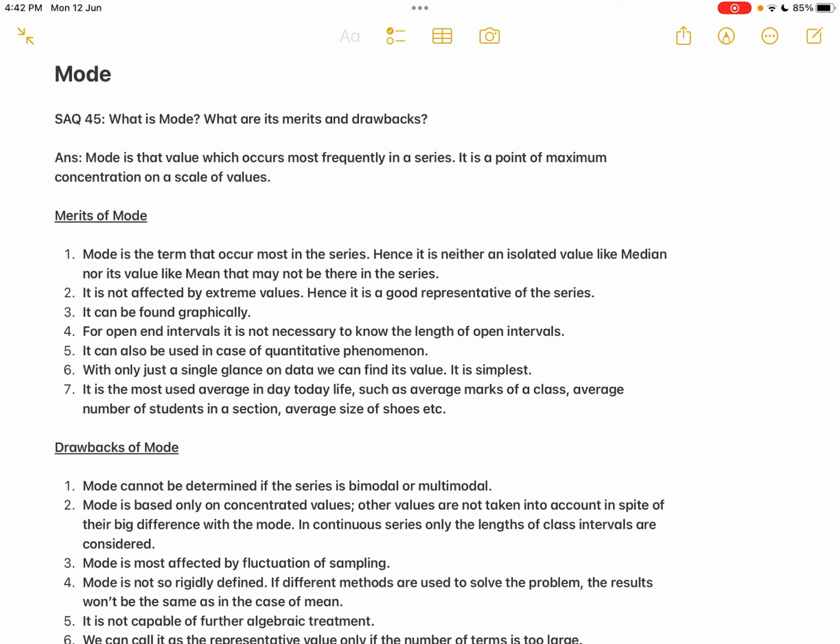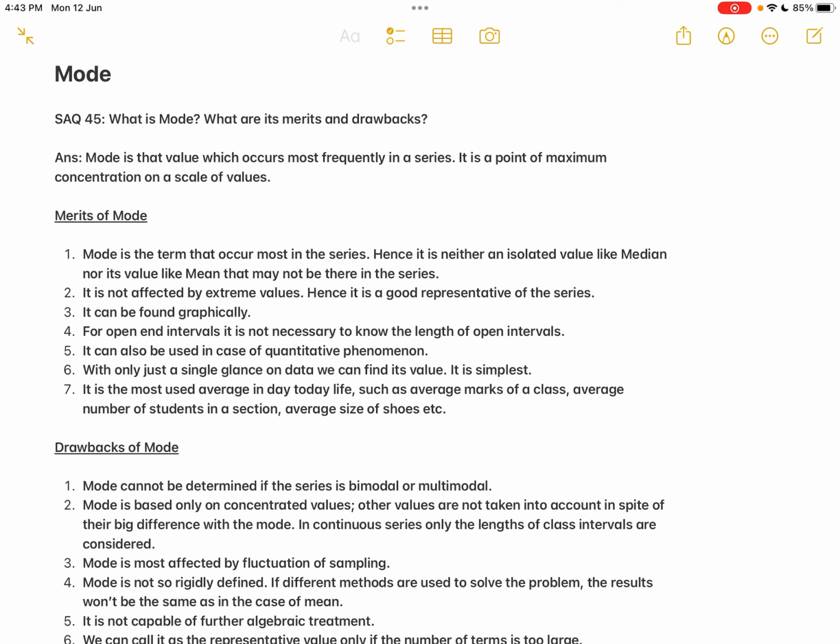Which commodity is demanded the maximum number of times, which commodity has been sold the most, what is the volume of sales of that particular commodity, whether commodity X volume of sales is more or commodity Y volume of sales is more.